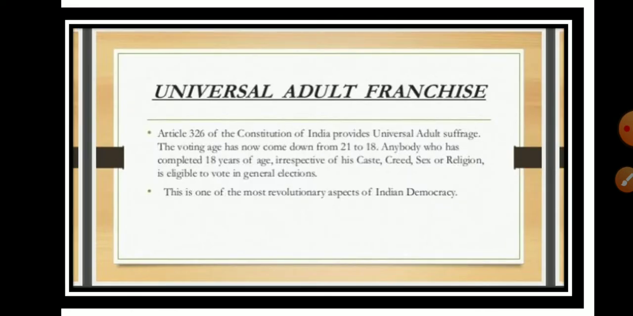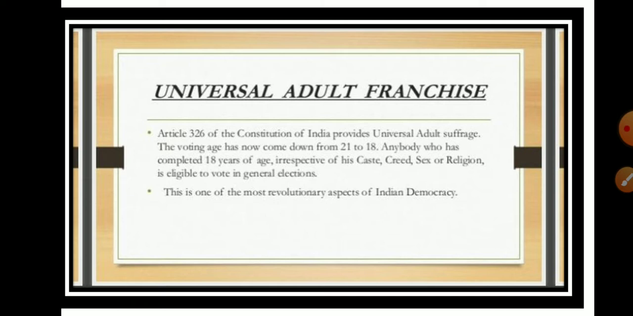This is one of the main and major features of our Indian constitution, and this feature is mentioned in article 326 of our Indian constitution, which gives us the power of voting: every person who has completed the age of 18 years, irrespective of his caste, creed, gender, sex, religion, is able to vote in the election process. And the voting age came down from 21 to 18.